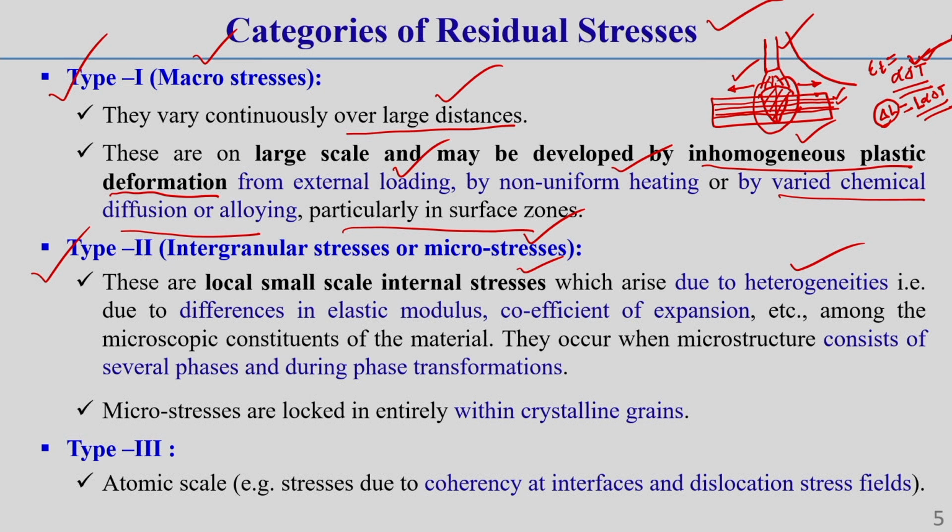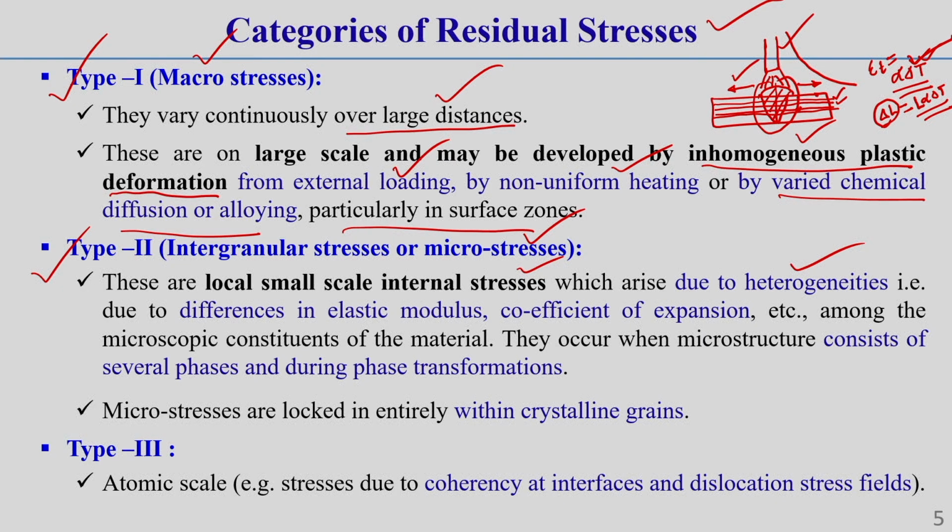A structure is made of different types of alloying composition. So this alloying composition will have different mechanical properties as well as microstructural properties. Mechanical properties like Young's modulus, yield strength, and thermal properties like the coefficient of thermal expansion. So it will have different values of these properties, and due to this varying alloying composition and its varying properties, the alloying elements will have different expansion and contraction.